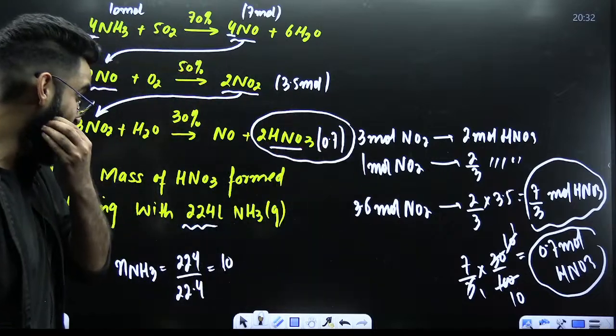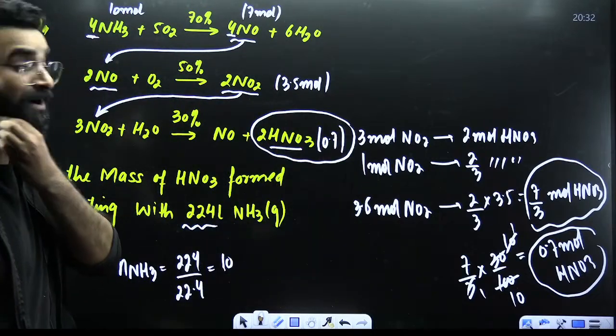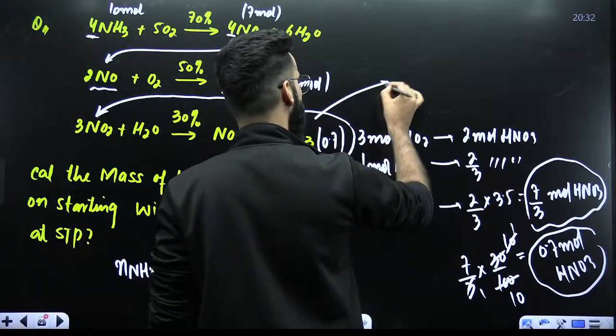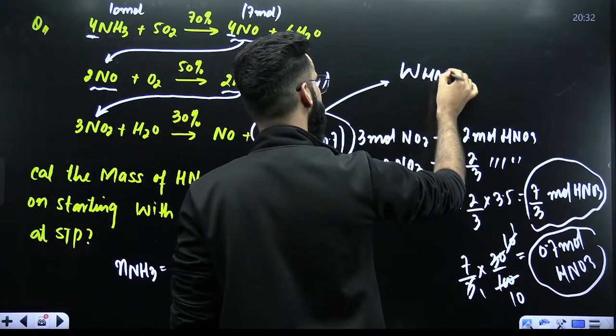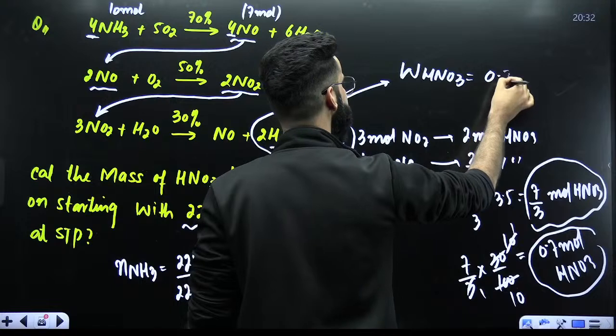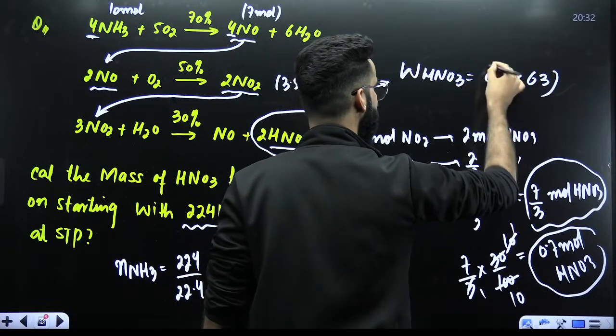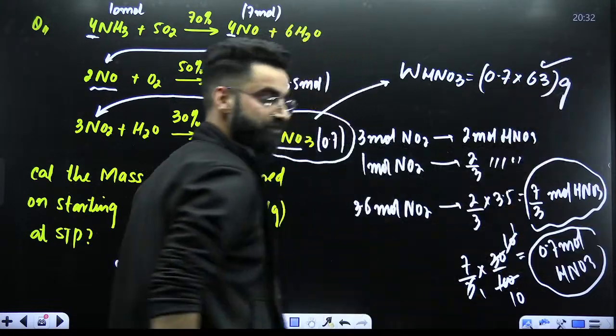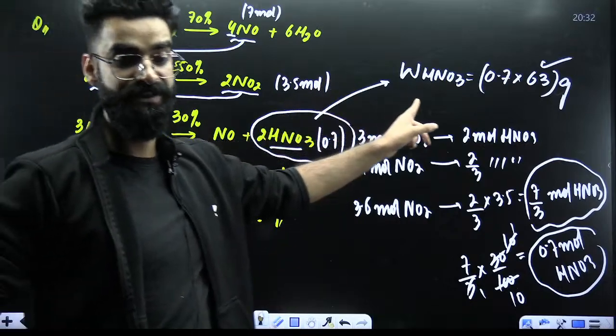But were you supposed to calculate the moles of HNO3 or mass? We were supposed to calculate mass. So what would be the actual mass of HNO3 that would be getting formed? Moles multiplied by its molar mass, right? So the value comes out in grams. This is the actual mass of HNO3 which is getting formed at the end.